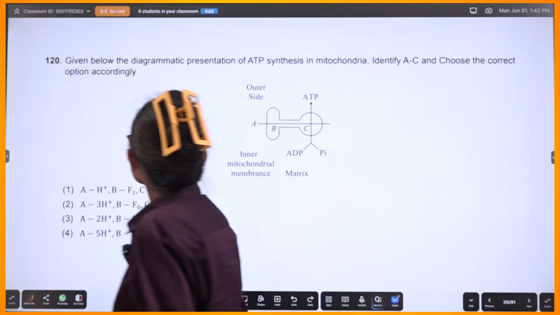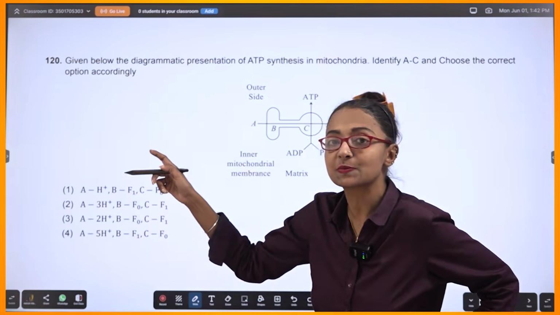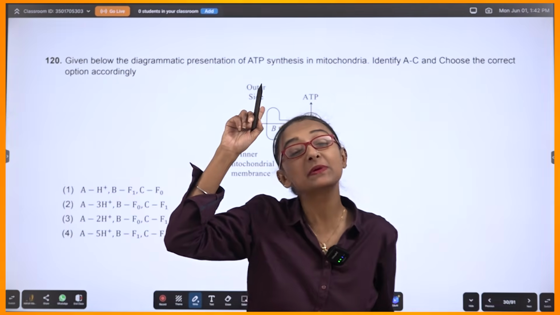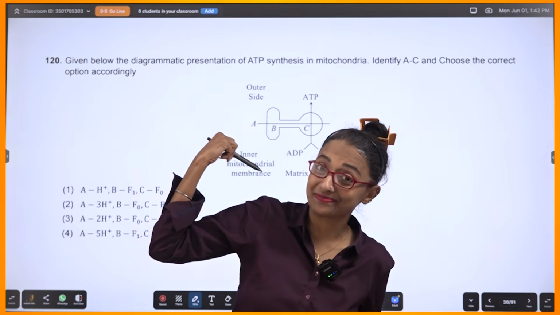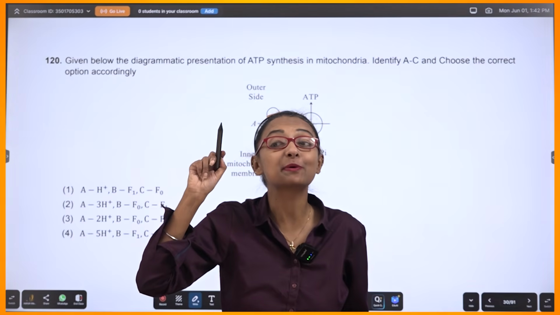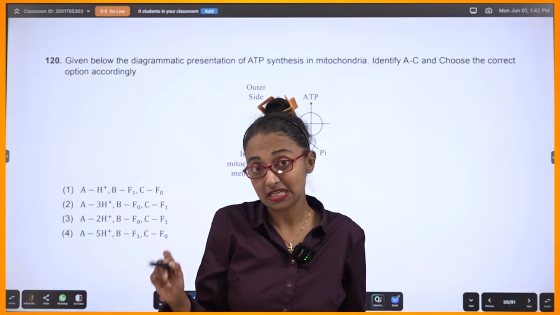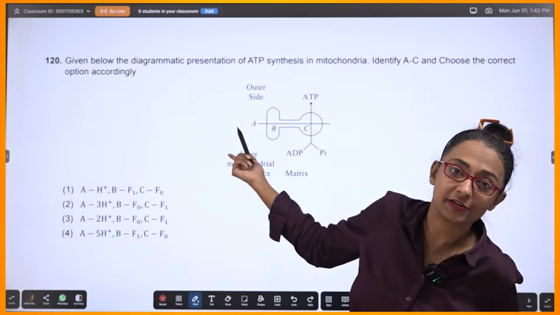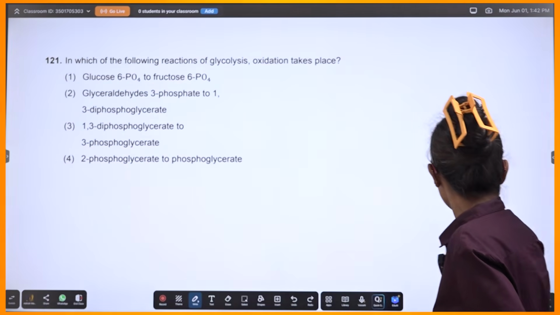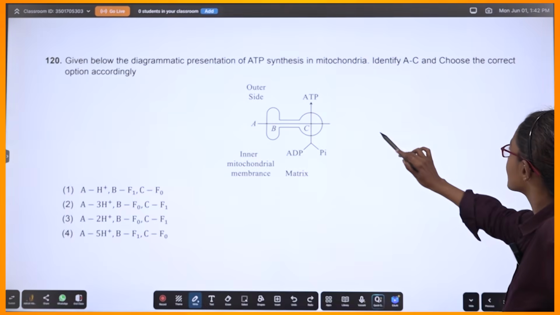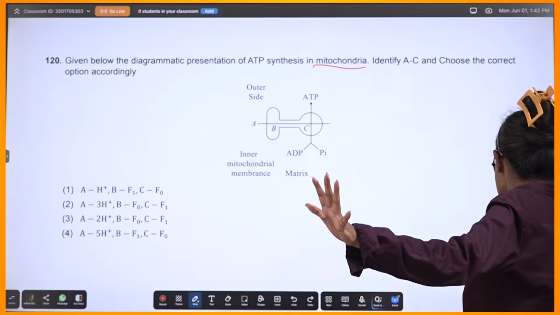Alright. Given below the diagrammatic representation. This is on chemiosmotic hypothesis. Remember we did chemiosmotic hypothesis in chloroplast. This is mitochondria. In the chemiosmotic hypothesis, the enzyme was chloroplast ATP synthetase. Remember, here it will change to mitochondrial membrane. So we are not doing it. The one that we did in chemiosmotic hypothesis was for chloroplast. So similarly, we are not doing it.